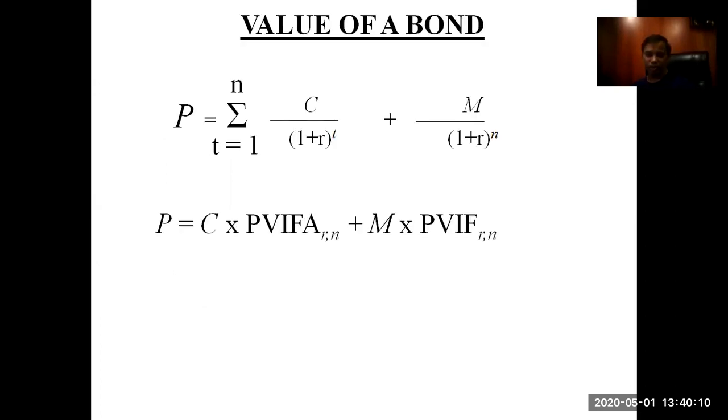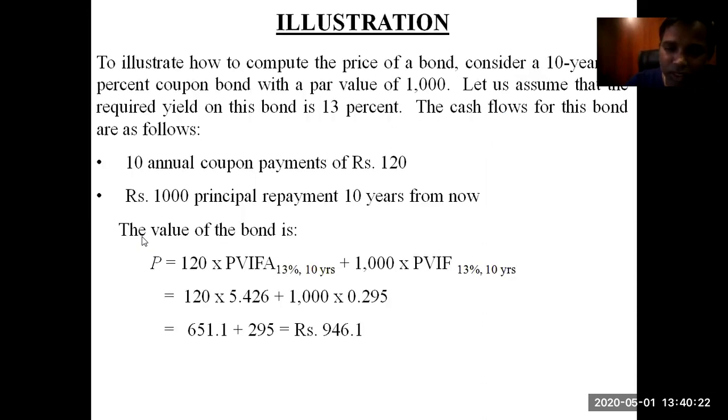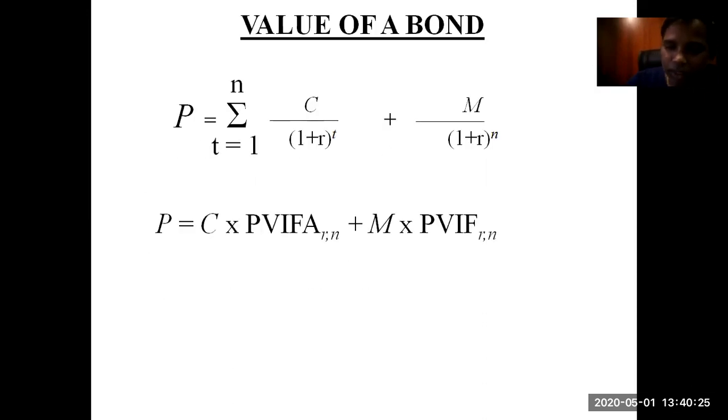Bond valuation. When you see this, you can recall the time value of money. When you are solving the time value of money, this P stands for current price. In the same way, when you're solving the sum for present value, it was future value multiplied by PVIF at a certain rate of interest for a certain time period. This is how it was defined. The same is done here.